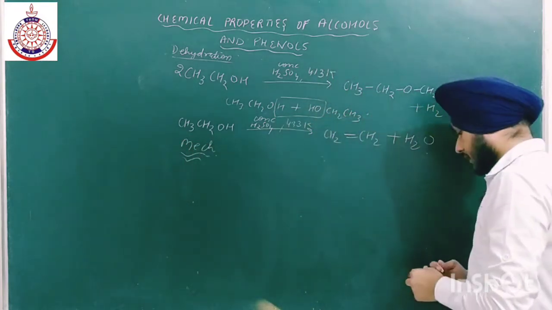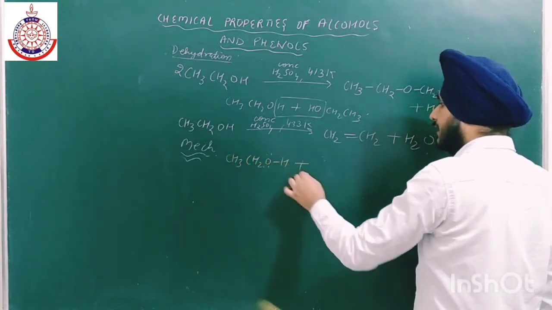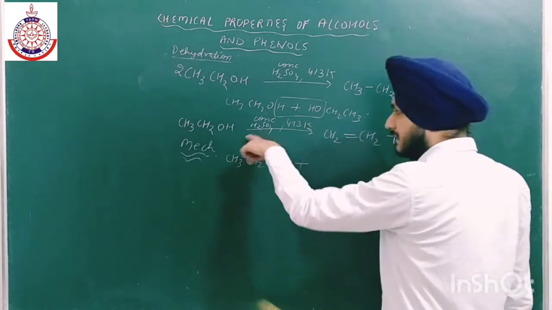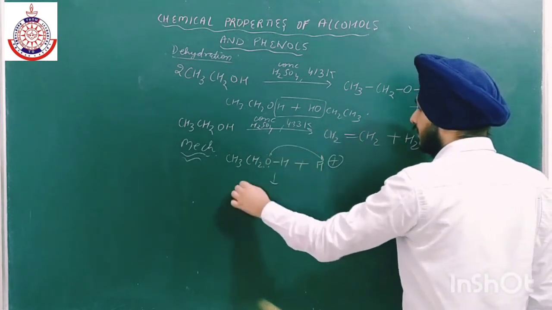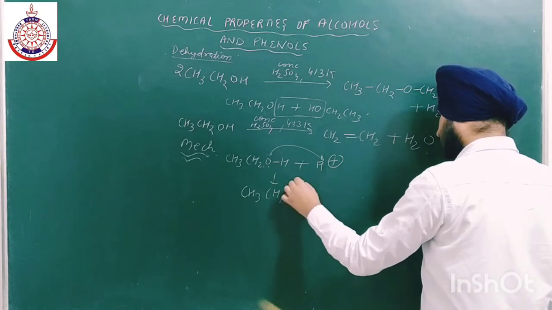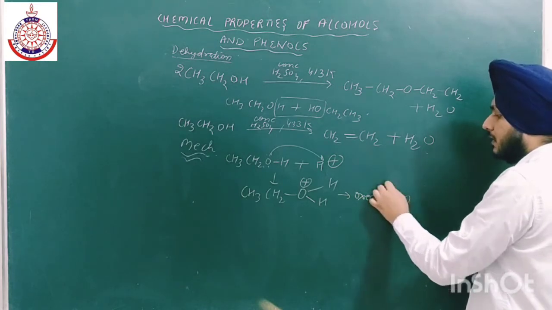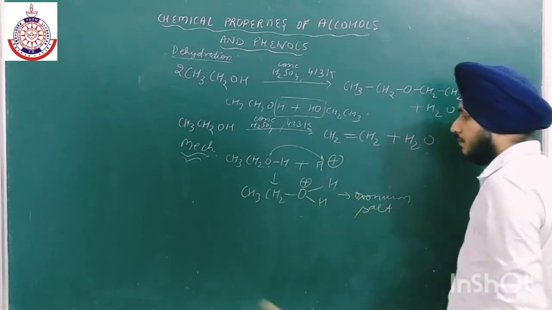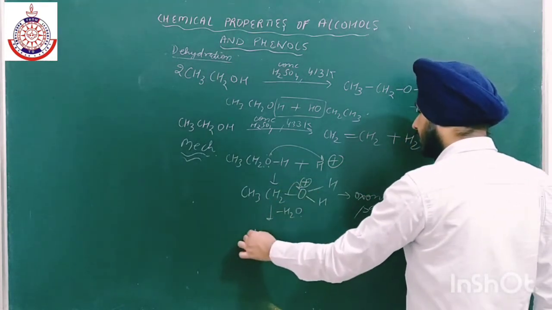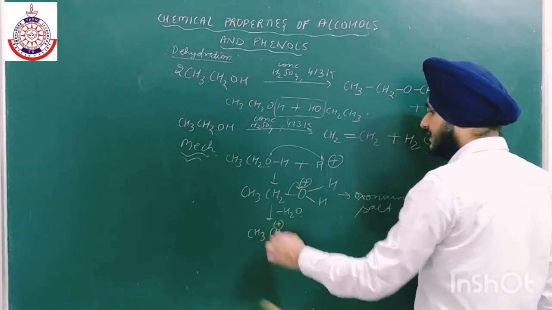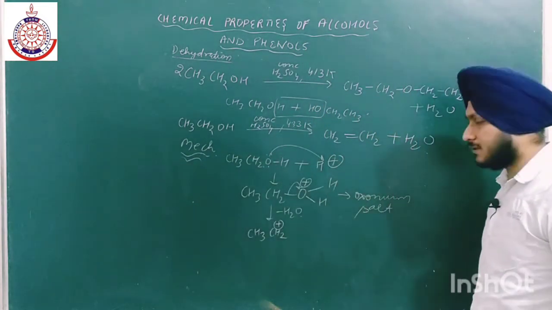Now what is the mechanism? The first step is simple. As we all know, there is a lone pair on oxygen and it will act as a nucleophile, and from the concentrated H2SO4 we will get H positive. This lone pair will attract this H positive and we get the formation of the oxonium ion. Positive charge on oxygen is very unstable, so this bond will break and water will leave. This will lead to the formation of a carbocation. If there is any chance of more stability, then rearrangement will take place, but in this case rearrangement will not take place.